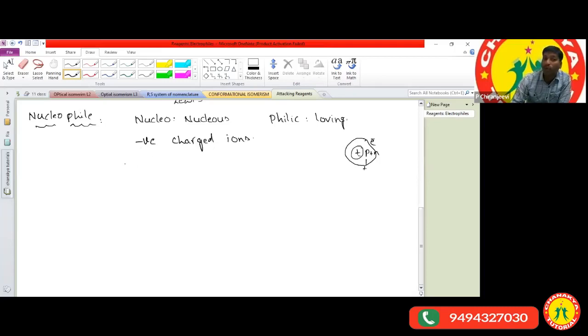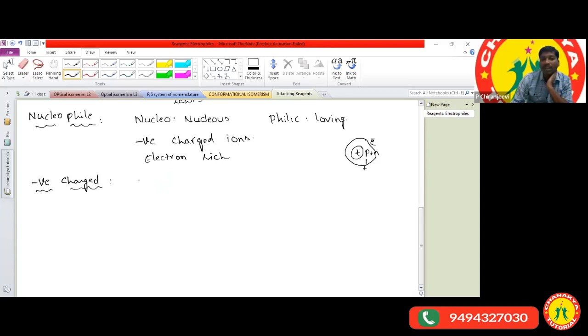Nucleophiles are classified into two types. One is negatively charged nucleophiles.